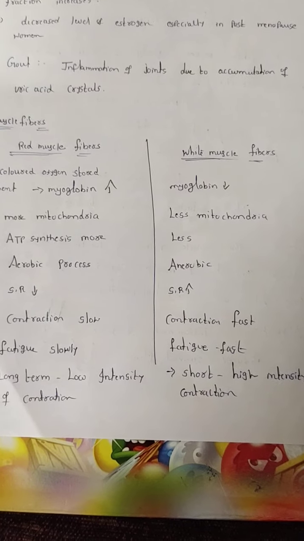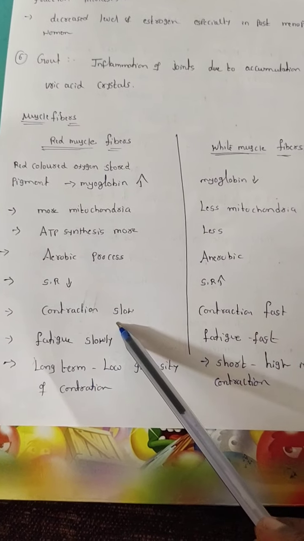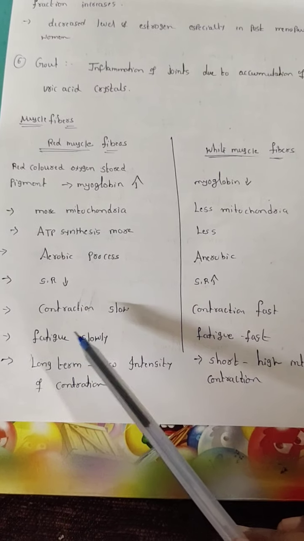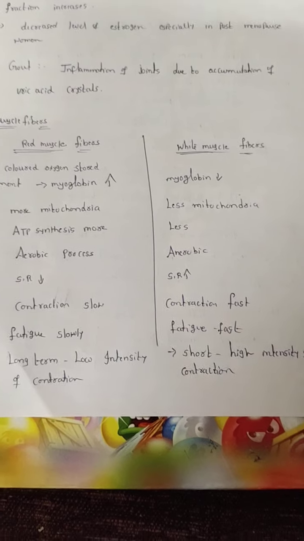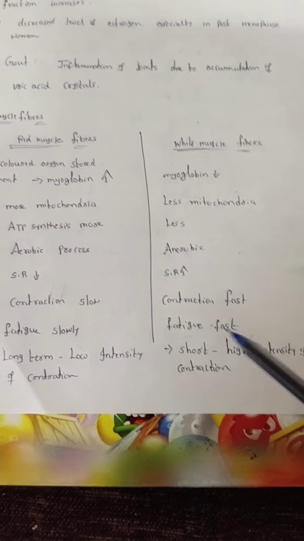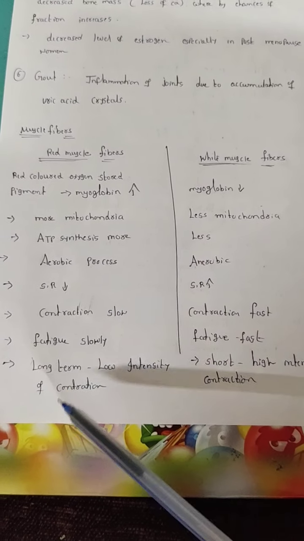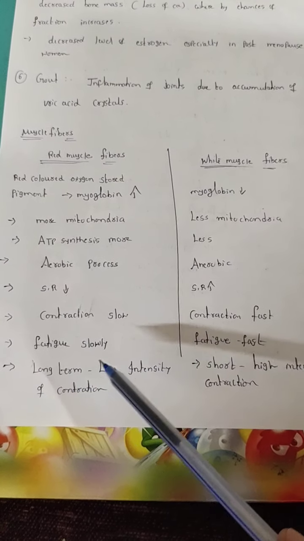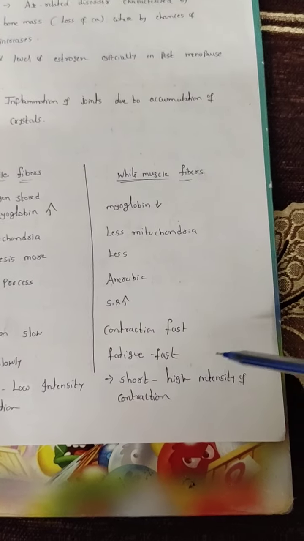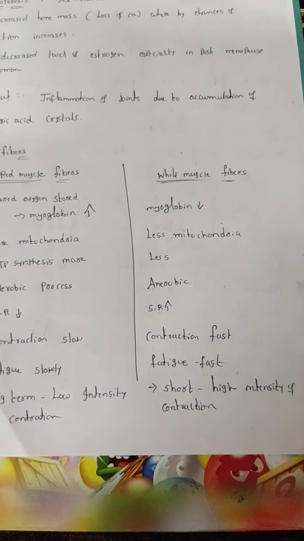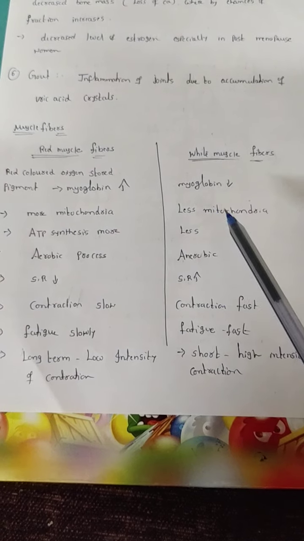When more calcium is present, contraction is fast. Here contraction is slow, and fatigue is slow. Here fatigue will be fast. Why? Because repeated muscle contraction takes place, and compulsorily it leads to fatigue. And here the long-term, low-intensity contraction will be slow, it takes more time. Here short-term, high-intensity contraction takes place. That is the difference between the red muscle fibers and white muscle fibers.